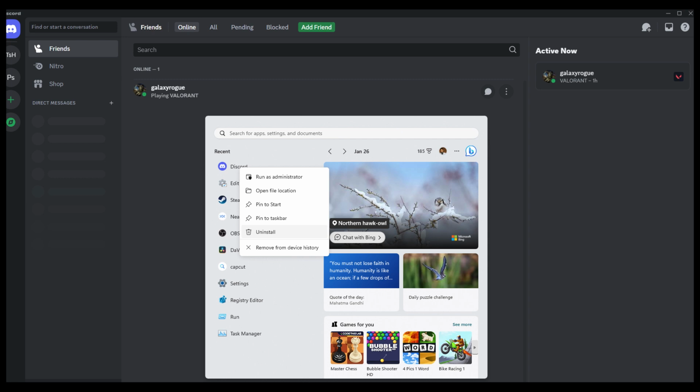Next guide, some applications might interfere with Discord's audio. Temporarily disable or close other applications to check for conflicts.